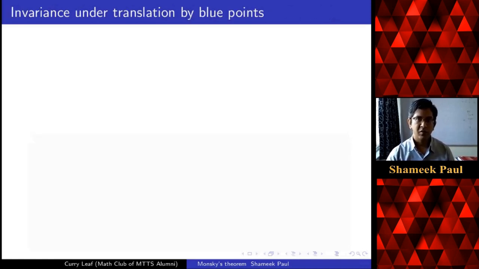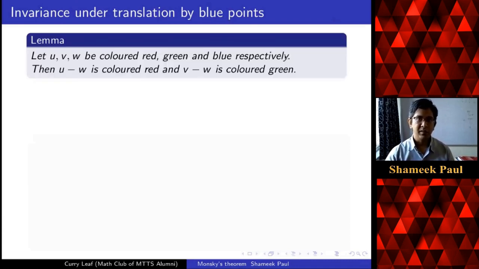Now, let us see what we mean by this invariance under translation by blue points. What we mean is that if we have red, green, and blue colored points, then the red point minus the blue point will be colored red, and the green point minus the blue point will be colored green. So this is what we mean by invariance under translation by blue points. This lemma will help us to prove theorem 3 in the general case. So let us just see a proof of this.